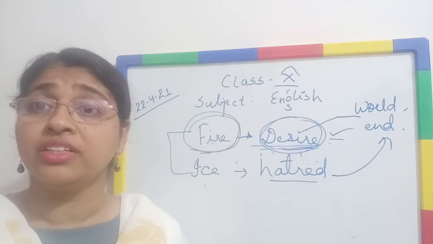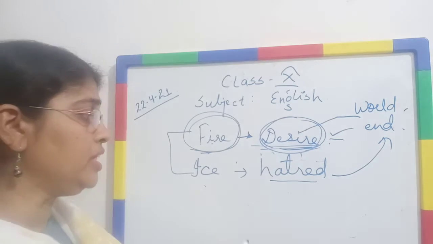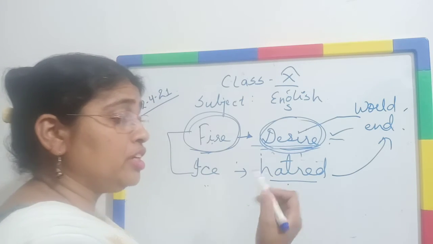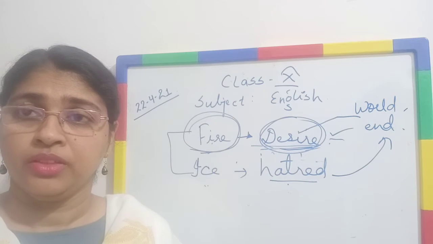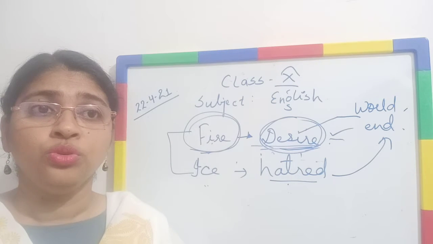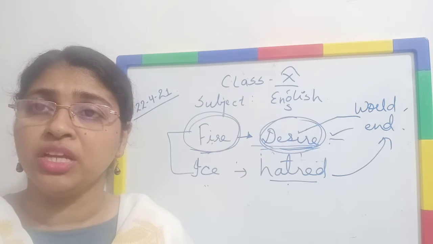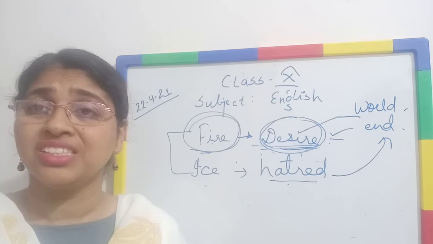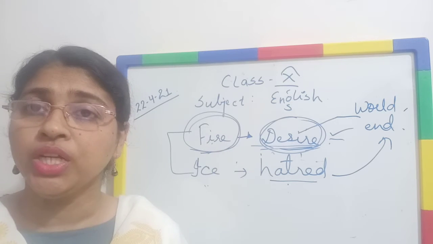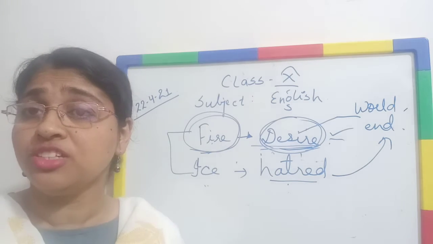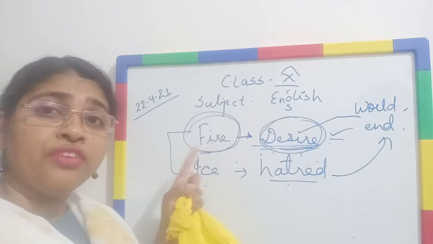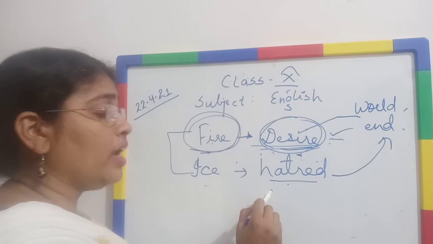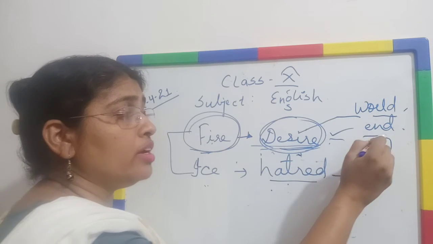And try to minimize our desires, right? Same thing is there, eyes, right? So eyes, as I told you, leads to hatred. If we hate each other, if we try to make racial discrimination among ourselves, definitely it will lead to hatred. So we should not keep such things in our mind. So here the poet says that we can say the central idea of the poem Fire and Ice is mainly that too much desire and hatred will lead to the end of the world.